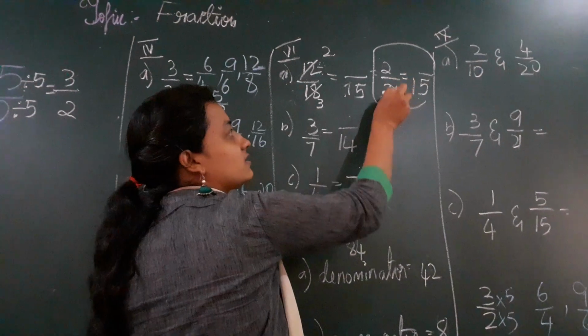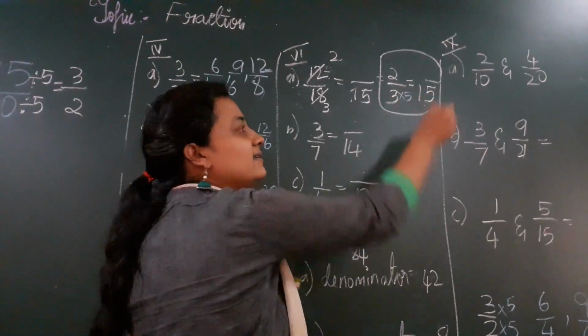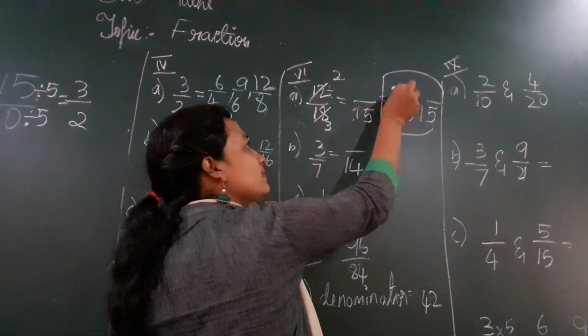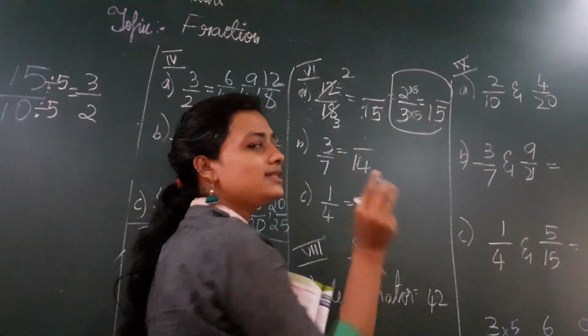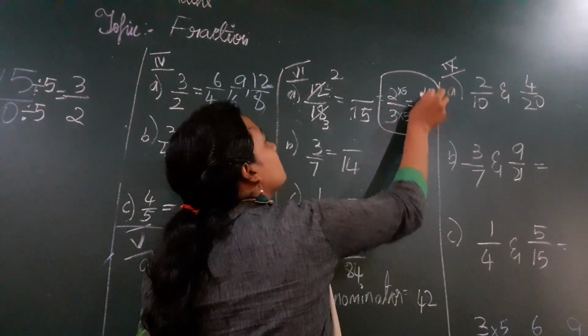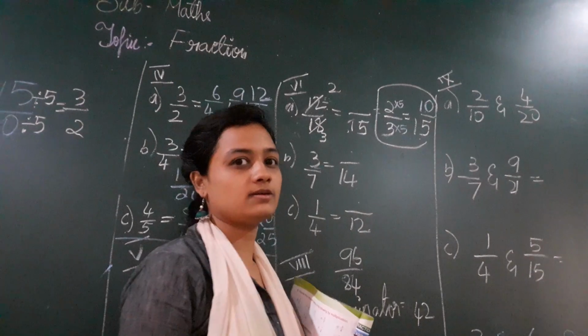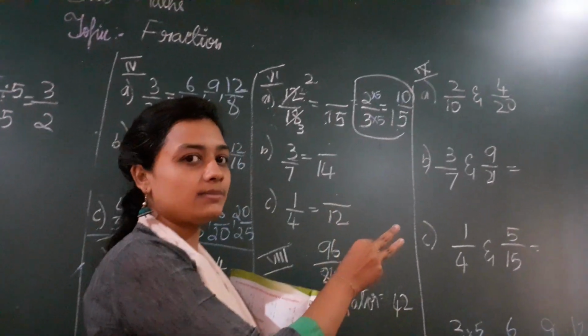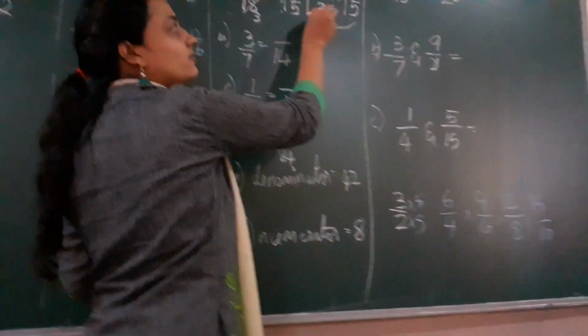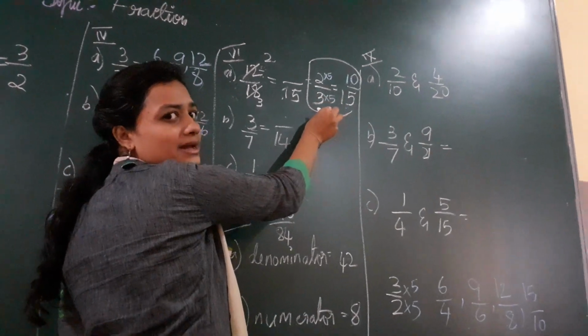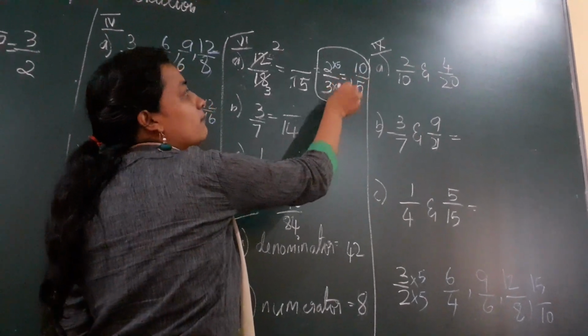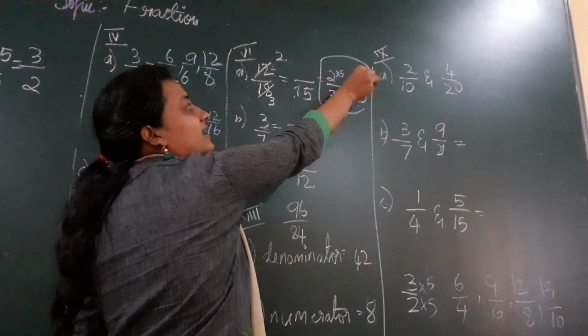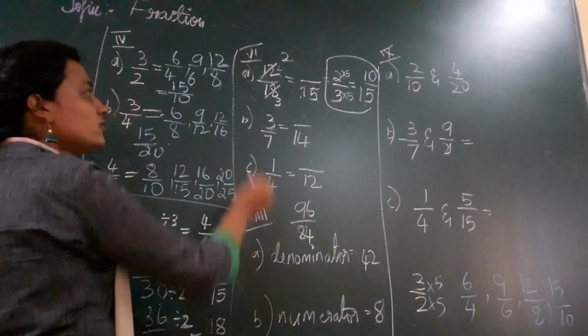5s are 15, no children. I get 3 5s are 15. So I multiply 2 also with 5. And what is the number I get? 10. So that is my answer. So do you understand, children, how to find the missing number? You have a number here. So first find what you multiply here. 3 5s are 15. Multiply the same number and find the missing number. We'll go for the B1 now.